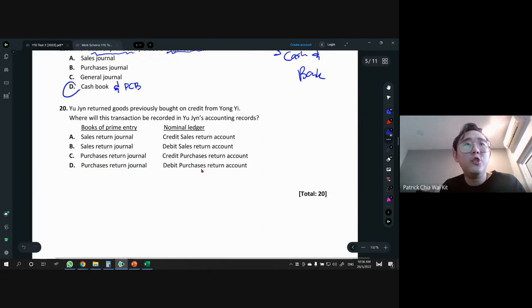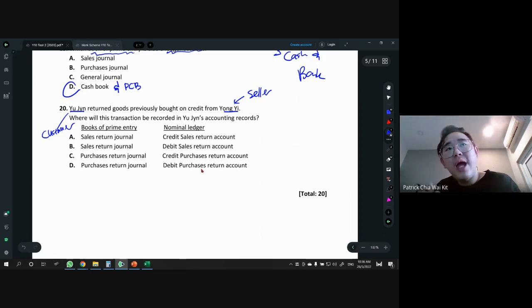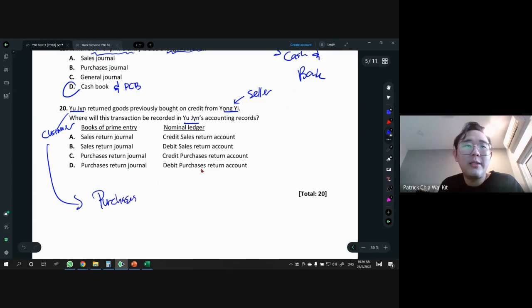And the last question: Eugene returns goods previously bought on credit from Yongyi. So once again, if you see two names, always ask yourself who is seller, who is customer. Eugene returns goods previously bought on credit from Yongyi. So Yongyi is the seller, and Eugene is the customer. They're asking us where this transaction will be recorded in Eugene's accounting records. That means we are Eugene, so we are the customer. If we are customer, what do we do? We buy things. When we buy things, we call it purchases.